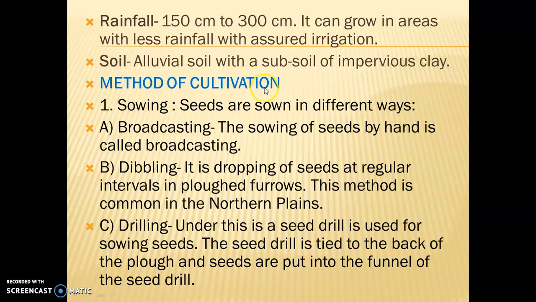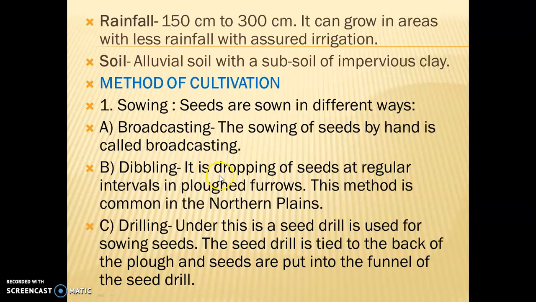Next is the method of cultivation. How do we cultivate rice? The first one is sowing. The seeds are sown in different ways. There are 3 different ways by which we sow the seeds. The first one is the broadcasting method. Broadcasting means the sowing of seeds by hand. So, it's totally a manual method.